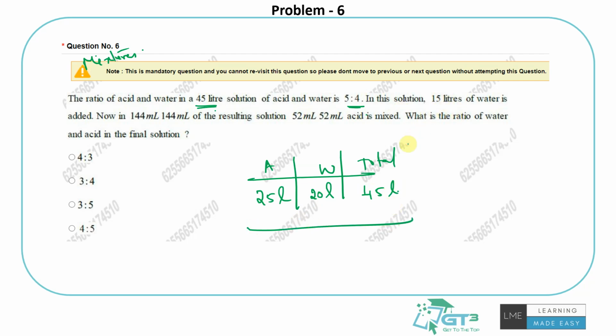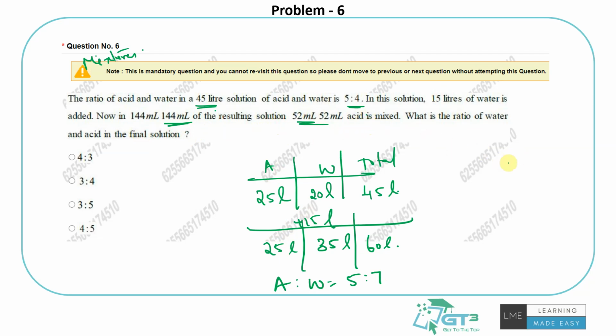What happened now? 15 liters of water is added. So only water will increase to 35 and acid will still be 25. So total will be 60 liters. What is the ratio of acid to water now? 25:35 is 5:7. So that is the current ratio after adding this. In this solution 144 ml has been pulled out, and then 52 ml of acid is mixed to it.